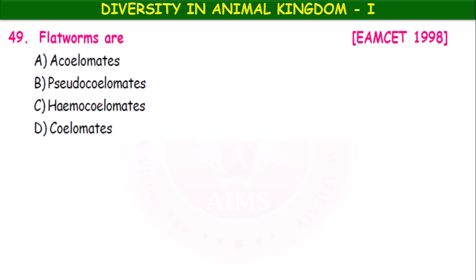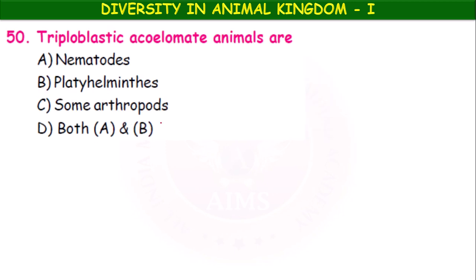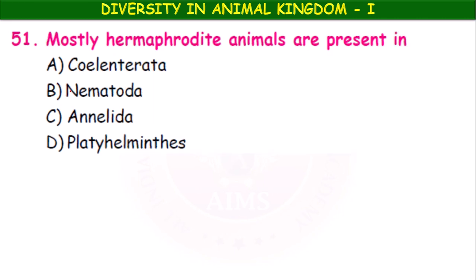The flatworms are acoelomates, body cavity is absent. Triploblastic acoelomate animals are nematodes, platyhelminths, some arthropods, both nematodes and platyhelminths. Which one, children? The platyhelminths only, acoelomates, platyhelminths.